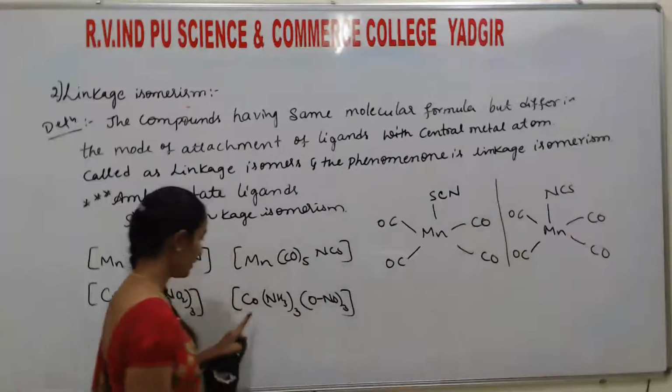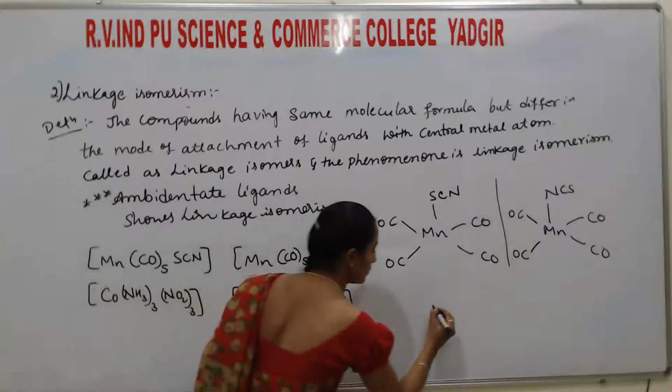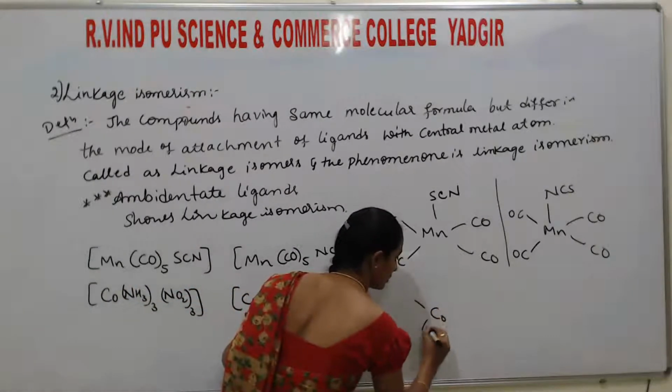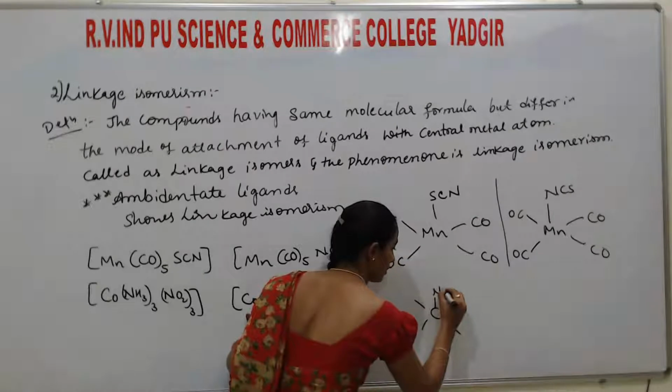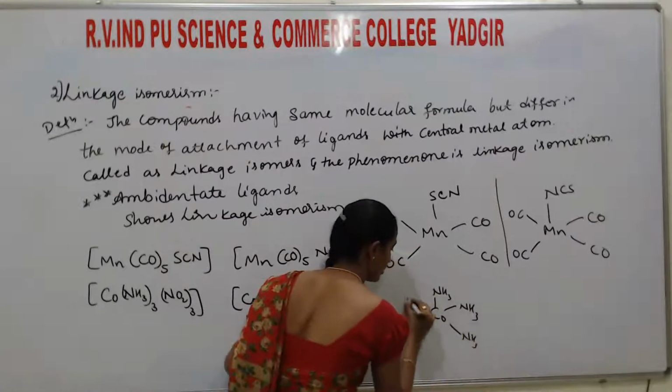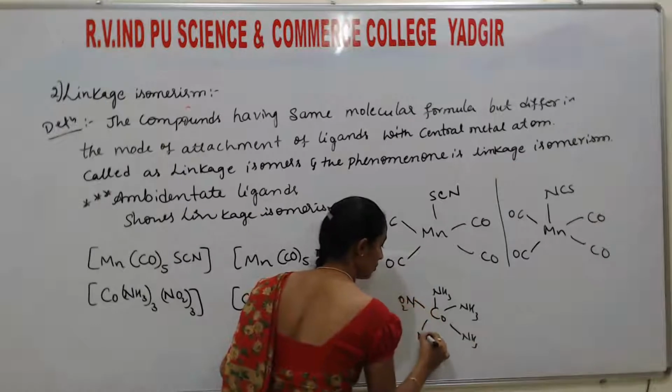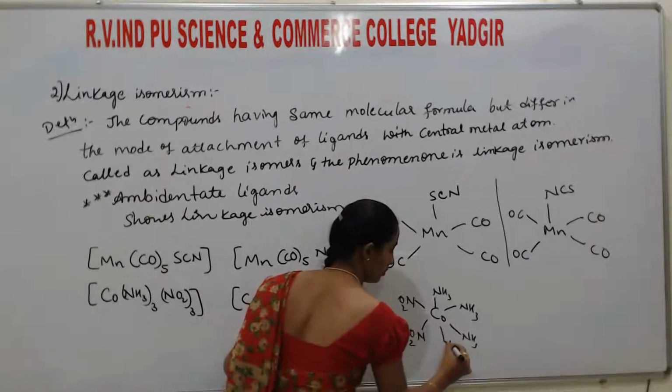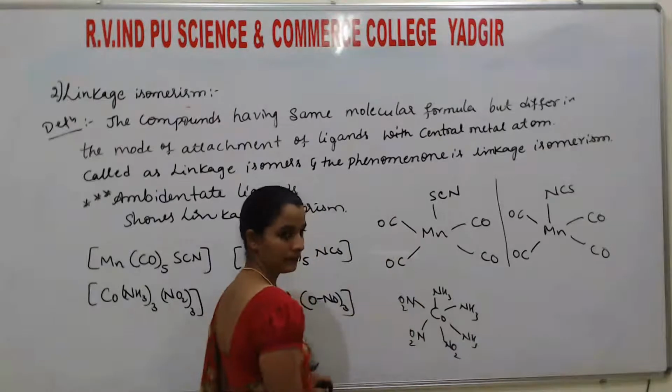Understood? Similarly, here Co, NH3, NH3, NH3, so NO2, NO2, NO2.